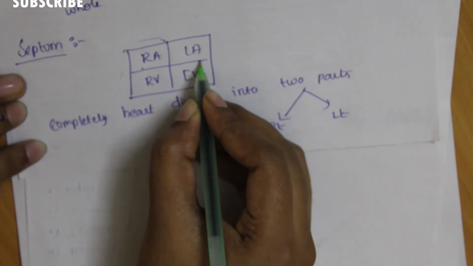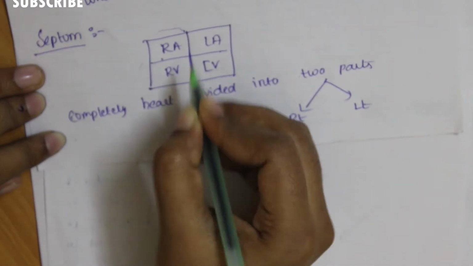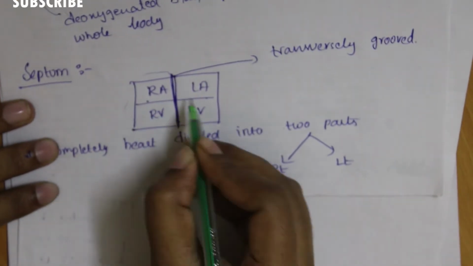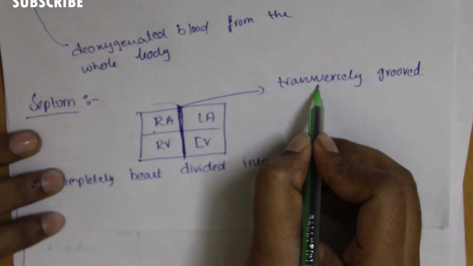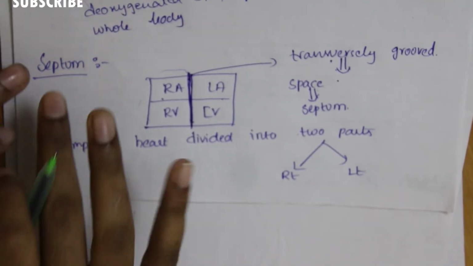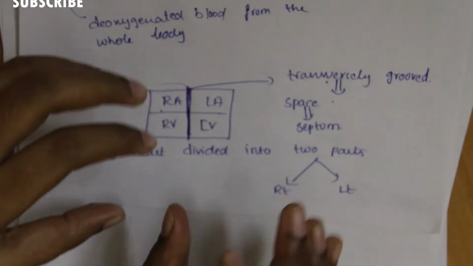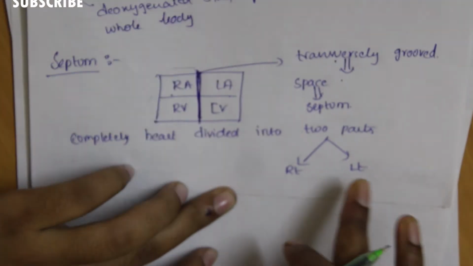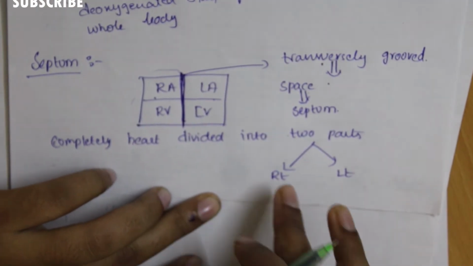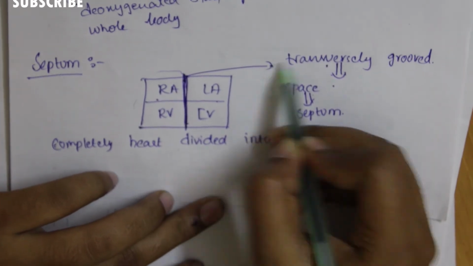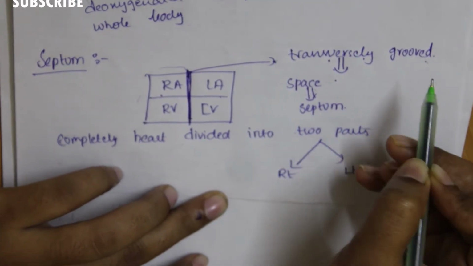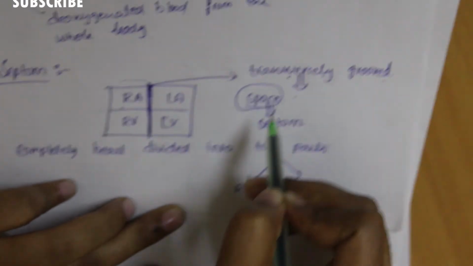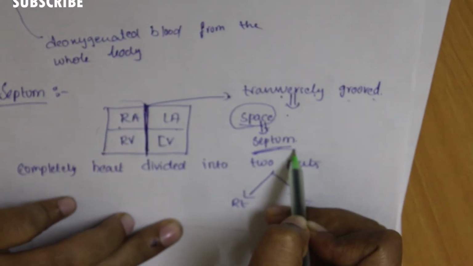Between the right and the left there is a groove, a transverse groove. Due to this, the heart is completely divided into two types, that is the right and the left. What makes it separate is the presence of the transverse groove. A space is formed, and the structure where the space is formed is the septum.